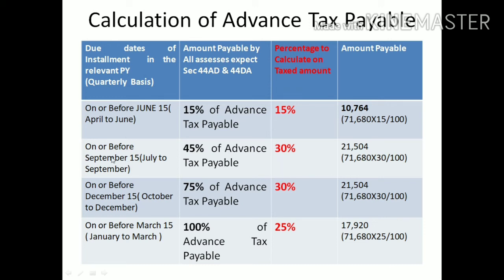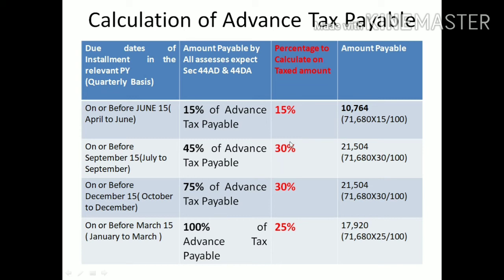Then go for the second quarter. The second quarter consists of 3 months: July, August, September. The due date is 15th September. For completion of the second quarter, you should have paid 45% of your advance tax payable amount. We already paid 15%, so how much remains to be paid in the second quarter?